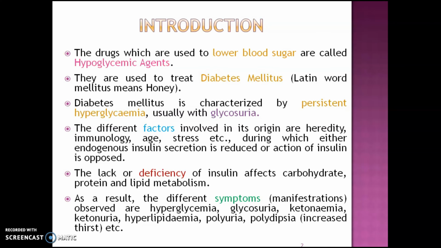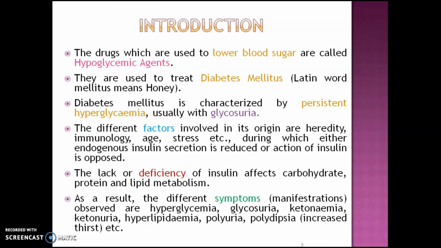In Latin, diabetes mellitus means honey. Diabetes mellitus is formed because of mainly persistent hyperglycemia, usually with glucosuria. Now let's see the factors from which diabetes mellitus is formed. The origins are hereditary, immunology, age and stress, during which either endogenous insulin secretion is reduced or action of insulin is opposed. Deficiency of insulin mainly affects carbohydrate, protein and lipid metabolism.